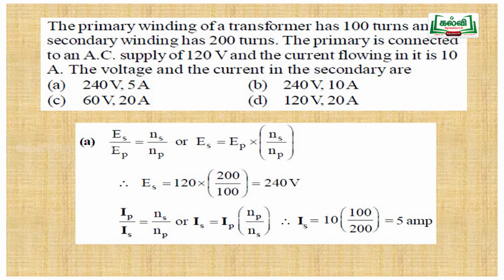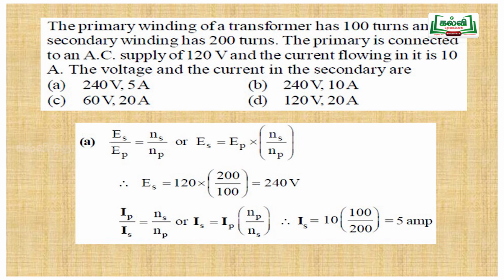So now a graph is given. The current I in the inductor is varying with time according to the plot shown in the figure, that is a triangle-like diagram. Which one of the following is the correct variation for the voltage? Here V is equal to minus L di by dt. di by dt is positive, that is increasing, for time t by 2, and di by dt is negative for the next time t by 2. So the voltage will also be in the negative direction since di by dt is negative. So the option is D.